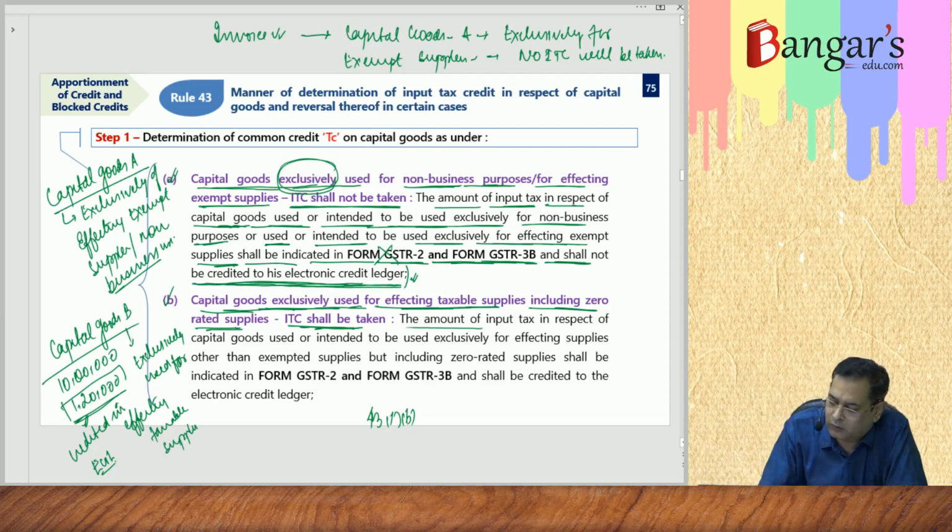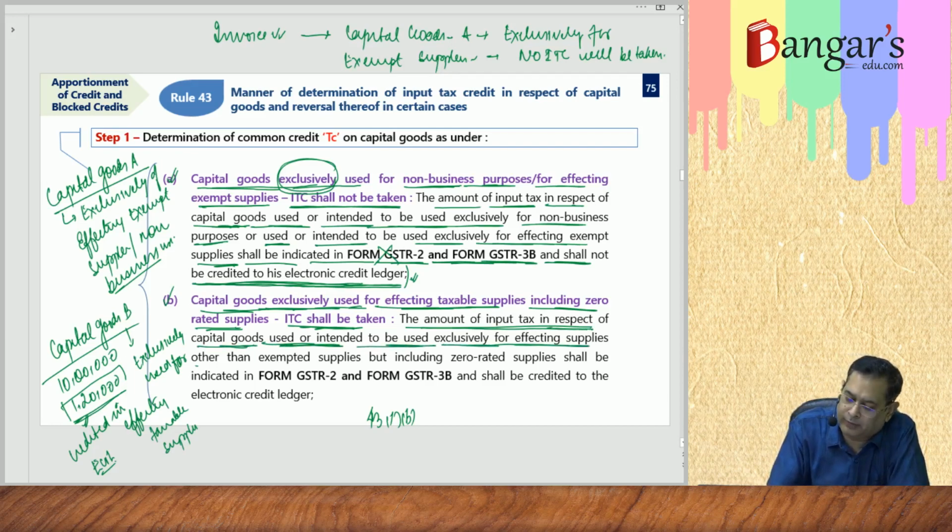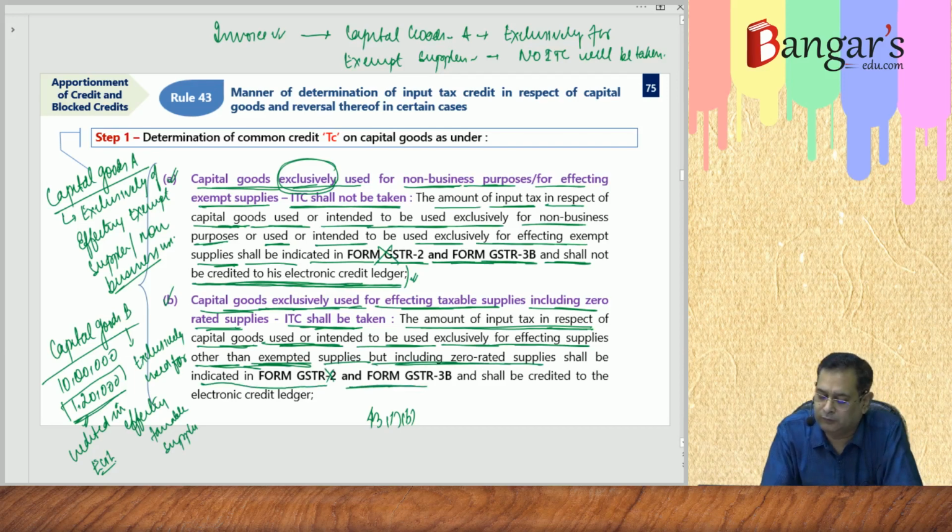So the amount of input tax in respect of capital goods used or intended to be used exclusively for effecting supplies other than exempt supplies, that is, taxable supplies, but including zero rated supplies, shall be indicated in Form GSTR3B, and the same shall be credited where? In the electronic credit ledger. Form GSTR2 is not operational.